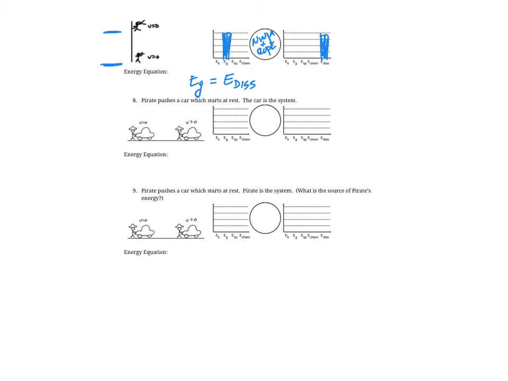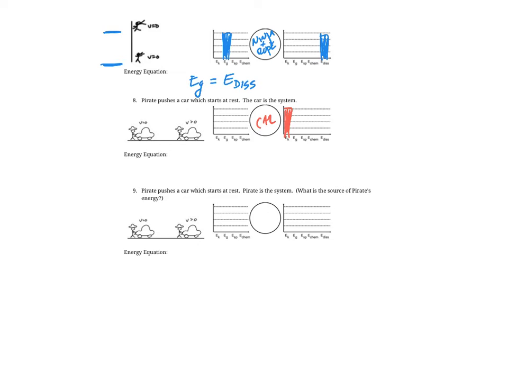In number 8, we have a pirate pushing a car, which starts at rest, and the car is the system. So because the car starts at rest and it's not moving, it has no energy initially. But the car is moving at the end, and because it's moving at the end, it has kinetic energy. So in this case, the second half of our equation is going to be equals kinetic energy.